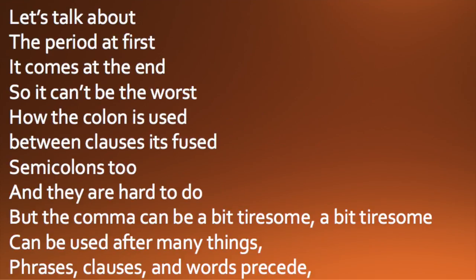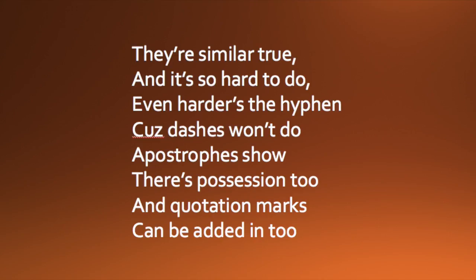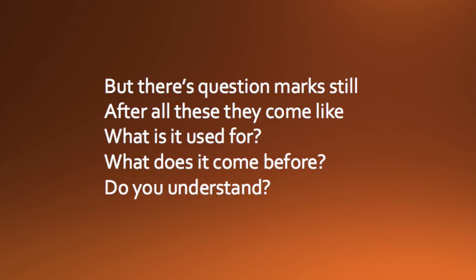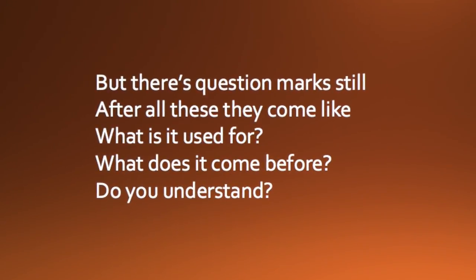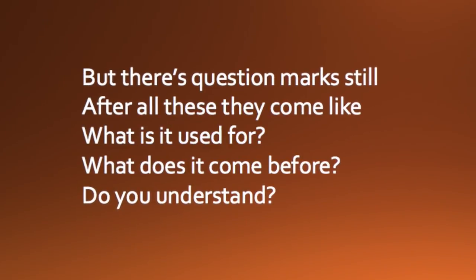Let's talk about the period at first. It comes at the end, so it can't be the worst. How the colon is used, we can cause it's few. Semicolons too, and they're hard to do, but the comma can be a bit tiresome. Can be used after many things. Phrases, clauses, and words. They're similar, true, and it's hard to do. Even hard is the hyphen. Apostrophe shows possession too. Quotation marks can be added in, but the question mark still, after all, comes. Like, what is it used for? What does it come before? And do you understand?